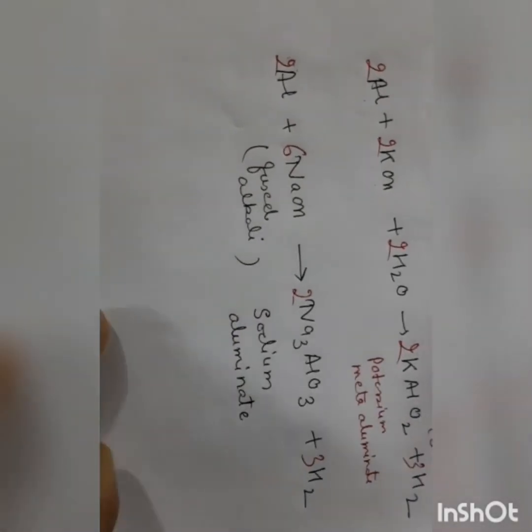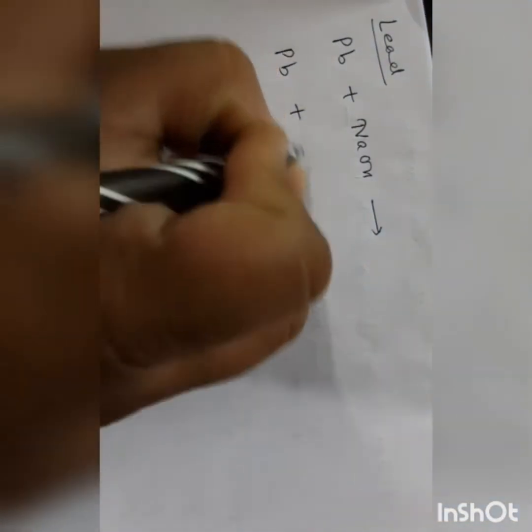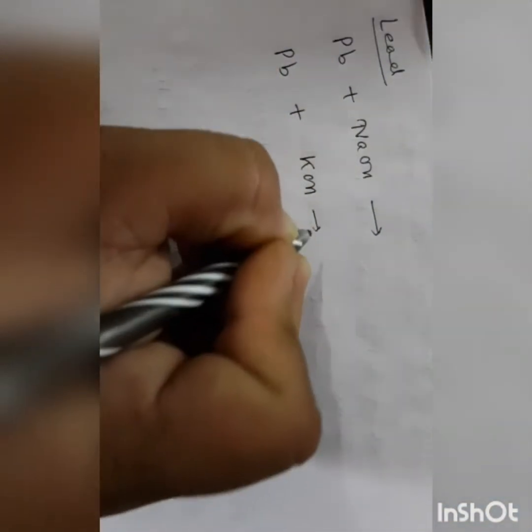Now lead. Reaction with lead. When lead reacts with sodium hydroxide and when lead reacts with potassium hydroxide.